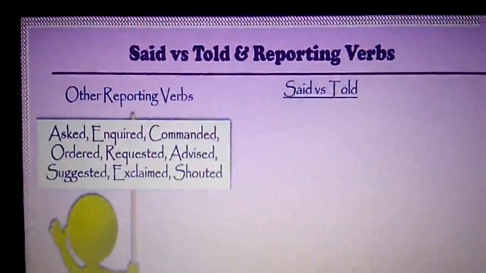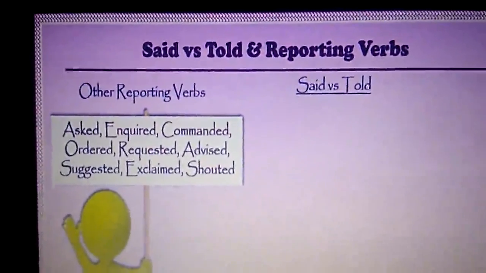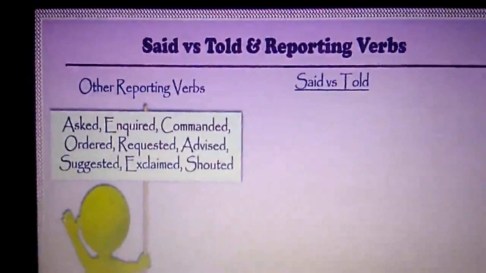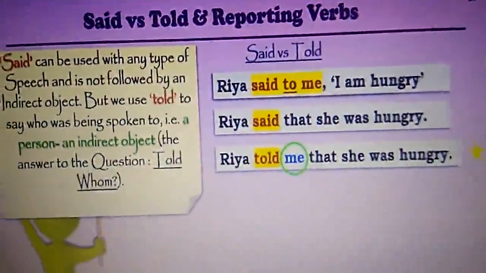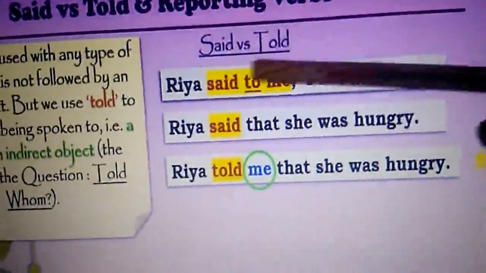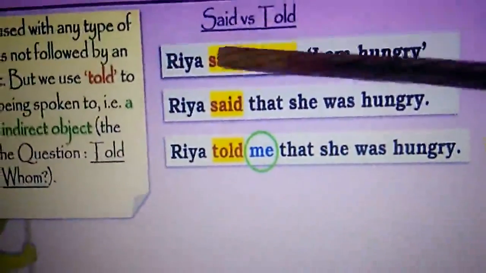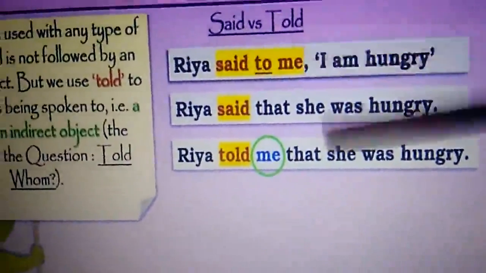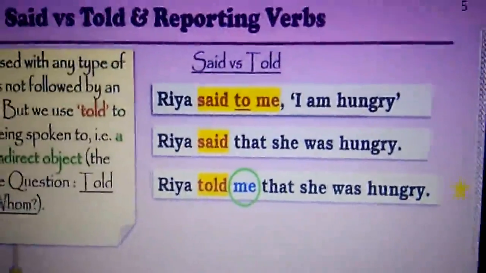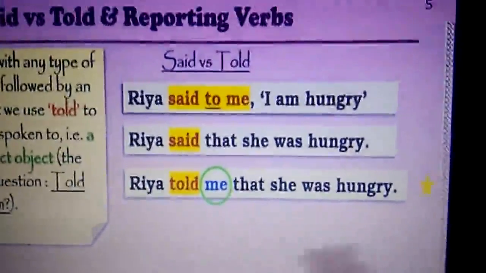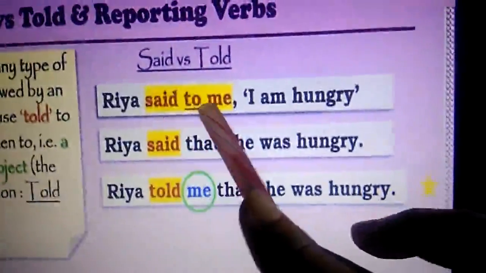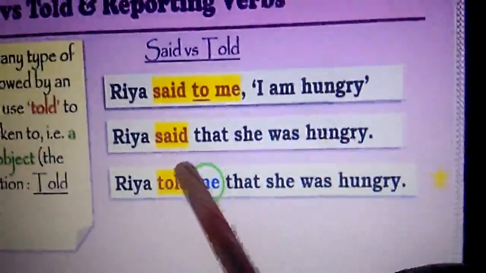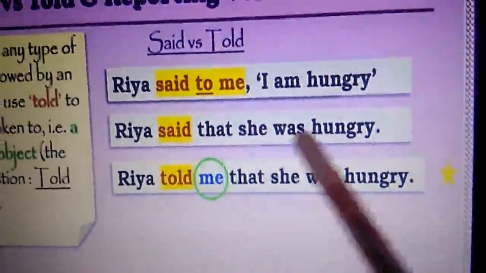As we are talking about reporting verbs, that is said, told, asked, many times we get a lot of confusion in the uses of said or told. That means when to use said and when to use told. See this example. Ria said to me, "I'm hungry." Ria said that she was hungry.